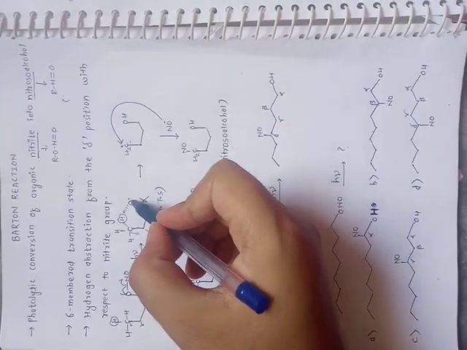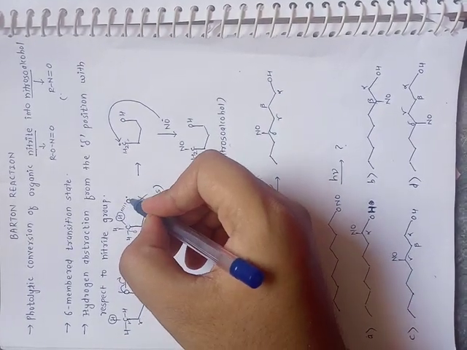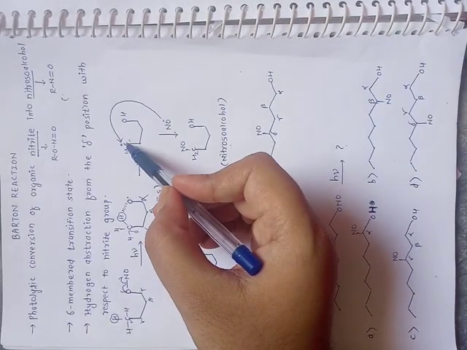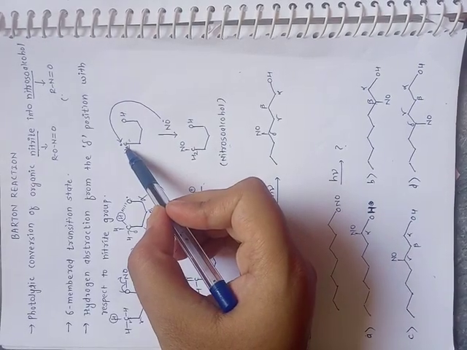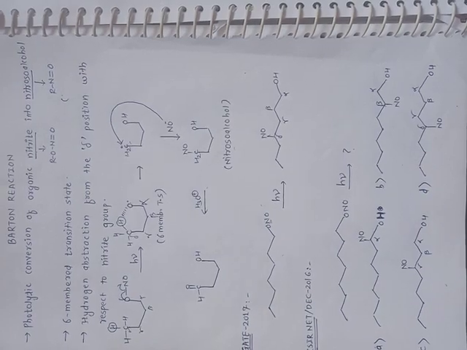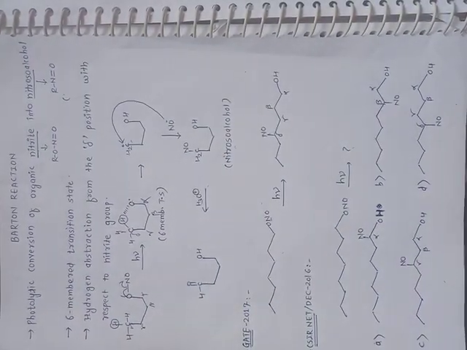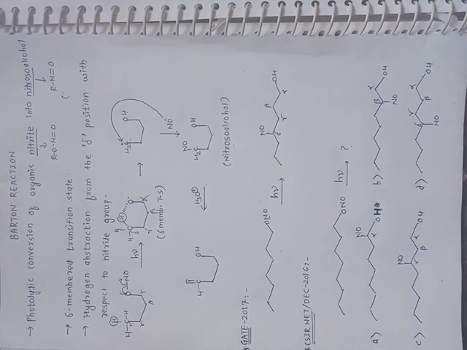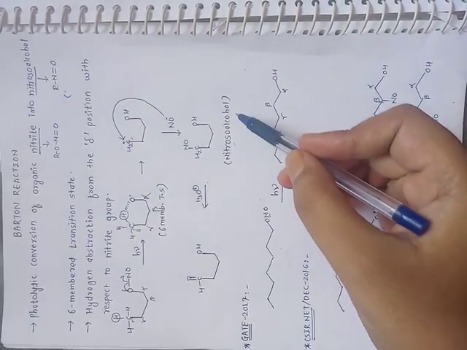After it abstracts the proton from the delta hydrogen, it converts to an OH group, and a radical forms on that delta carbon. This delta radical and the NO radical combine to form a nitroso group. A nitroso group and an OH group present in the same molecule, we call a nitroso alcohol.